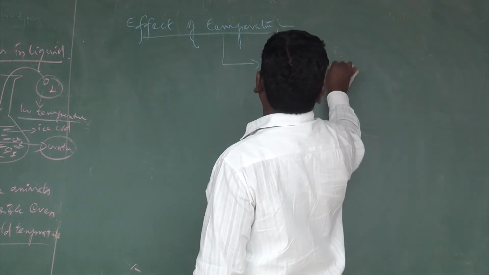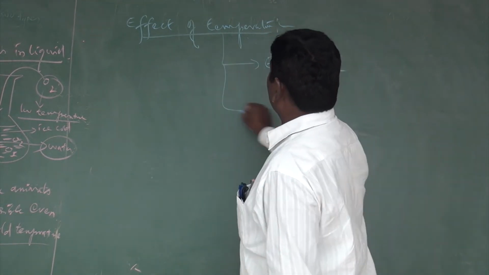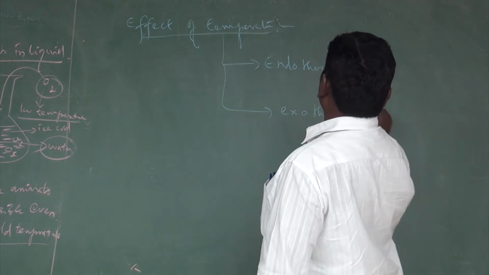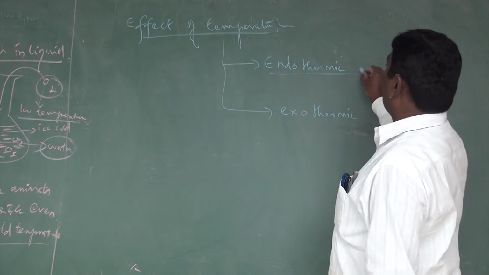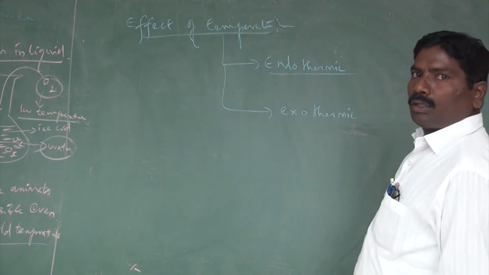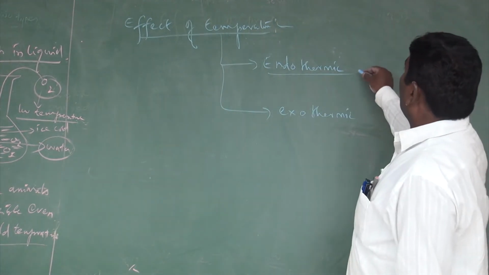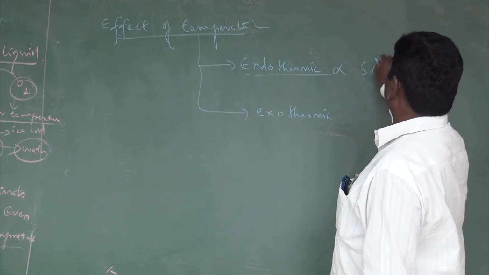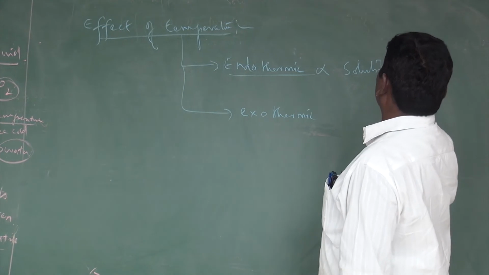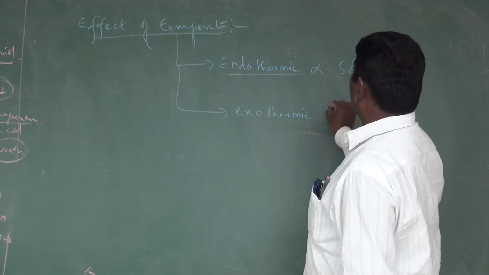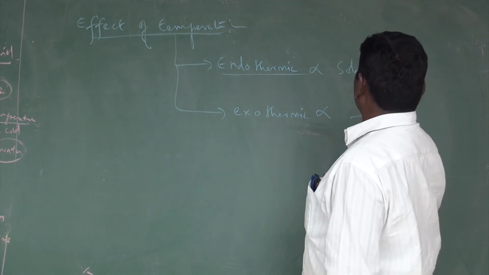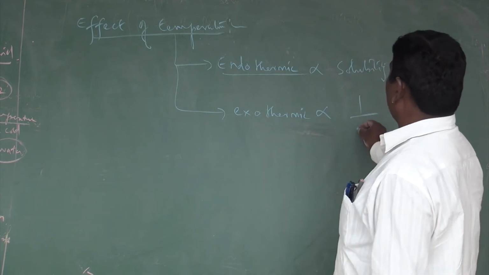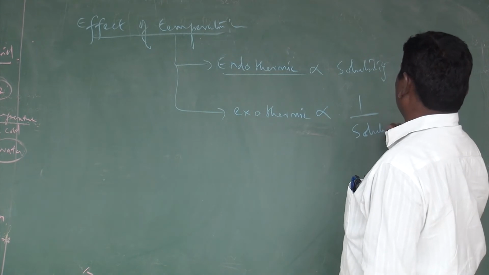endothermic and exothermic. In an endothermic process, the temperature is directly proportional to solubility. In an exothermic process, solubility is inversely proportional to temperature.